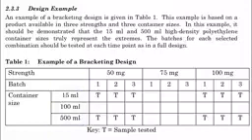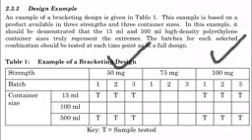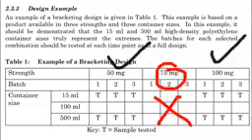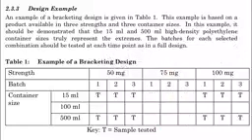If you observe the table carefully, you will find that 50 mg is the lowest strength, 100 mg is the highest strength, and 75 mg is the intermediate strength. Similarly, with respect to container size, 15 ml is the lowest container size, 500 ml is the highest or largest container size, and 100 ml is the intermediate container size. As per bracketing design, we will test 50 mg and 100 mg at all time points, and we can skip the testing of 75 mg. If the data of 50 mg and 100 mg are found satisfactory, then the data of 75 mg will also be considered satisfactory.